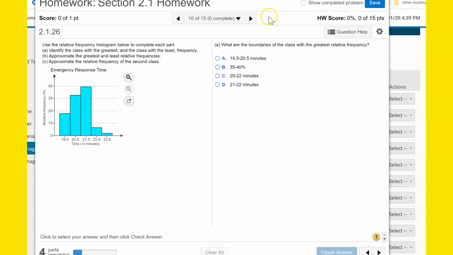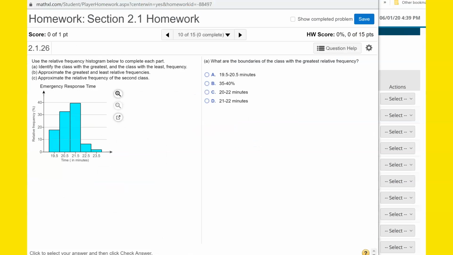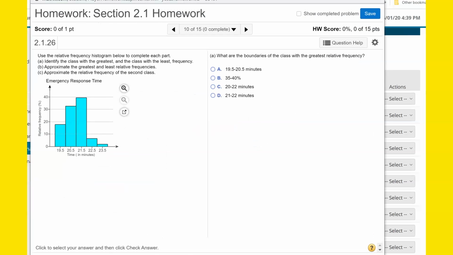So this is one of your homework problems. This is what Math Excel looks like. You can kind of see this program here. And so we read through the problem. If we get stuck, don't know how to do it, we click on question help. And here are all these helps. You can click help me solve this. If you click on that, it'll take you through the steps of how to solve the problem.